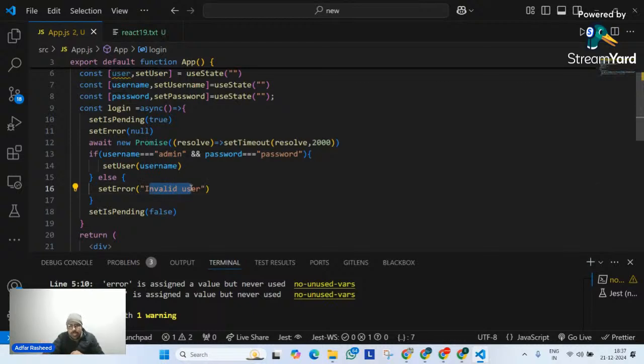But also, when this function is called, in between I am putting a promise that resolves after 2 seconds with a setTimeout. So it's a dummy promise that I'm creating. It's a dummy authentication that I'm implementing here.